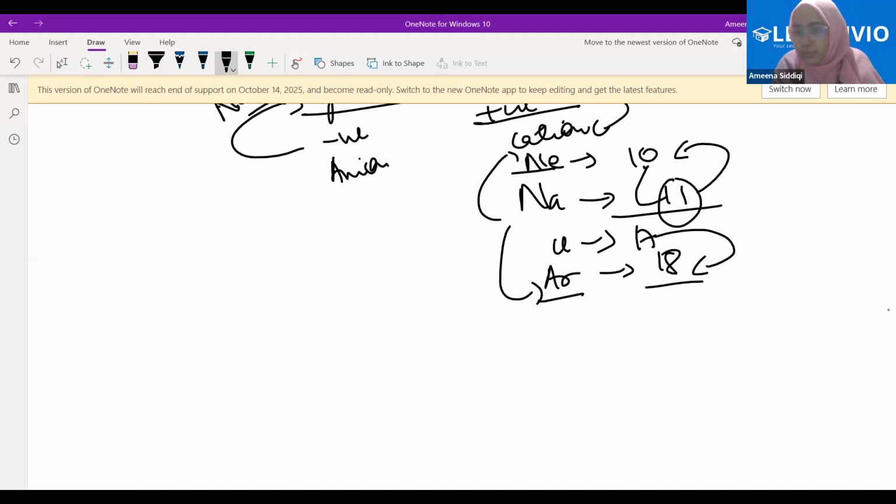They are behaving oppositely. One is losing the electron, the other is gaining the electron. So there's a clear-cut differentiation between their properties, and that is because of this behavior of metals and non-metals.